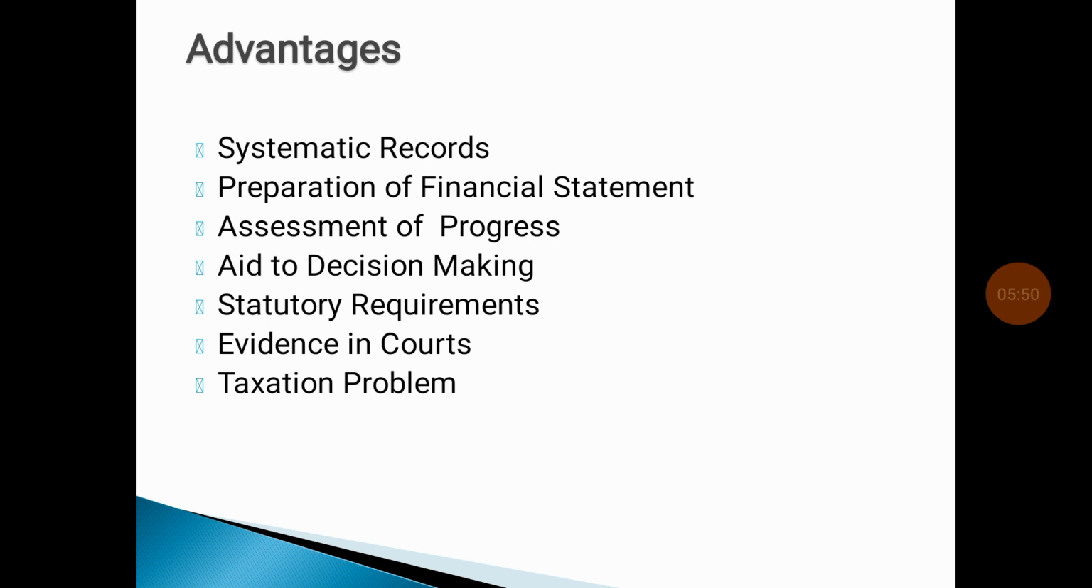Evidence in court. Oral transactions are not accepted in court, by income tax authorities, government, etc. If it is maintained in a recorded statement, it is accepted by court and income tax authorities also. So these are all the advantages of accounting.